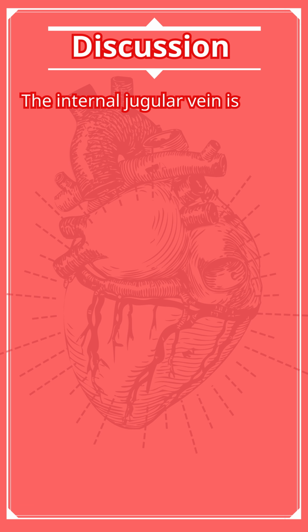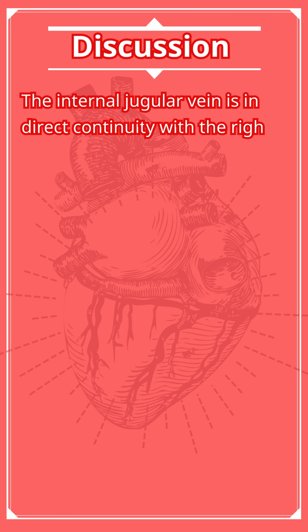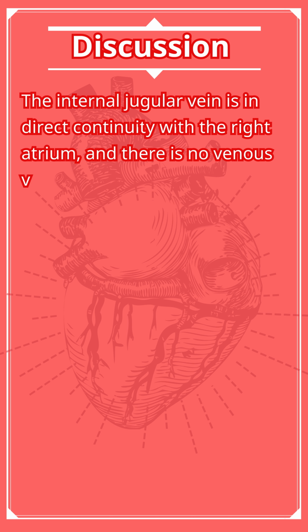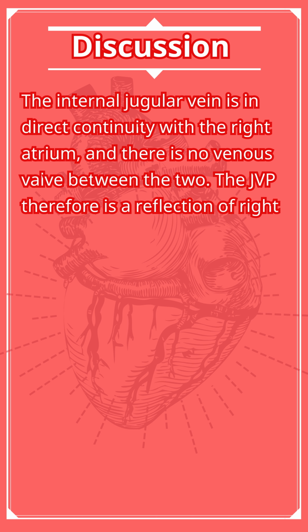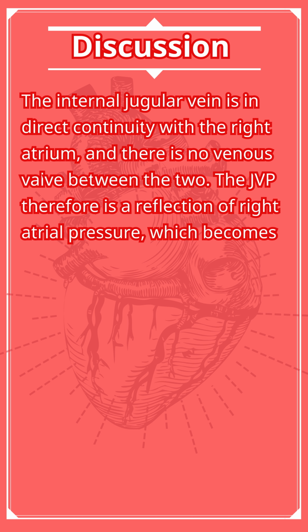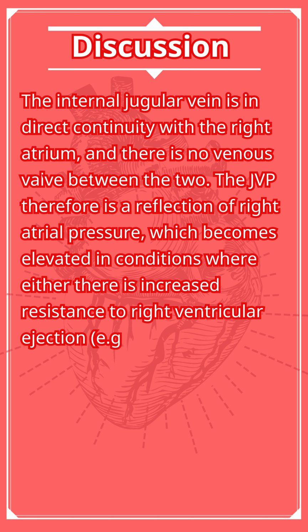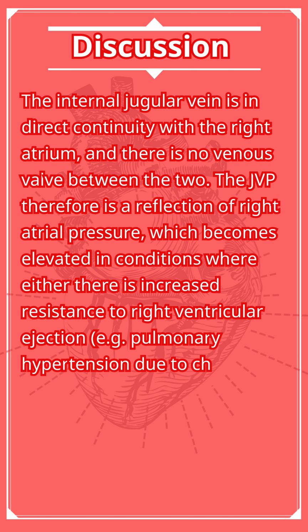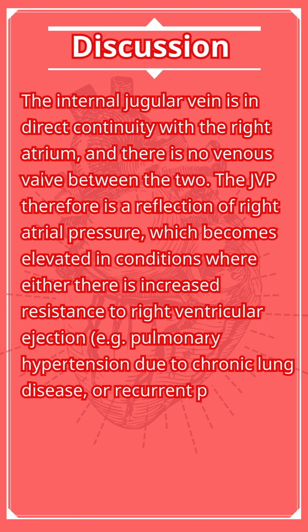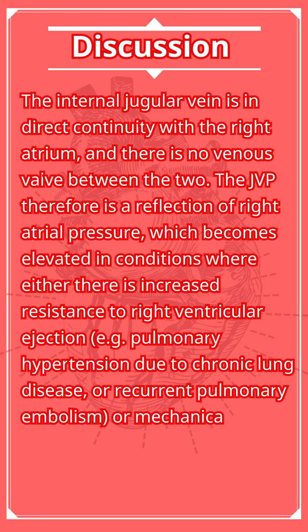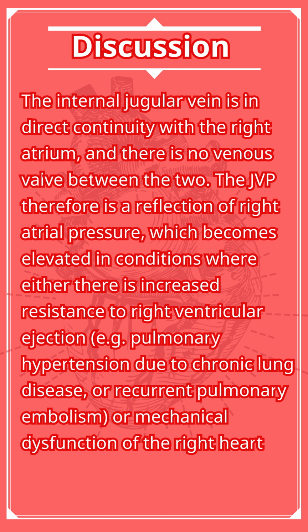The internal jugular vein is in direct continuity with the right atrium, and there is no venous valve between the two. The JVP therefore is a reflection of right atrial pressure, which becomes elevated in conditions where either there is increased resistance to right ventricular ejection, e.g. pulmonary hypertension due to chronic lung disease, or recurrent pulmonary embolism, or mechanical dysfunction of the right heart, e.g. right ventricular infarction, right-sided valve disease.